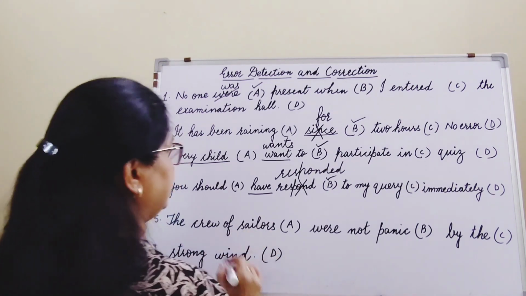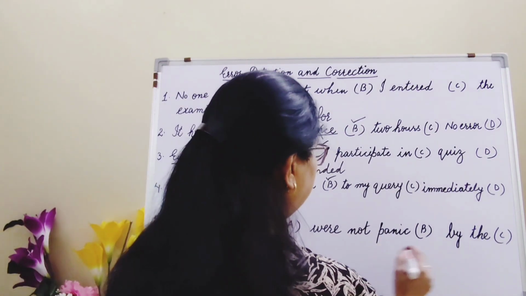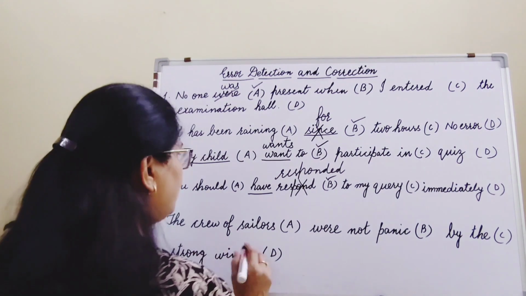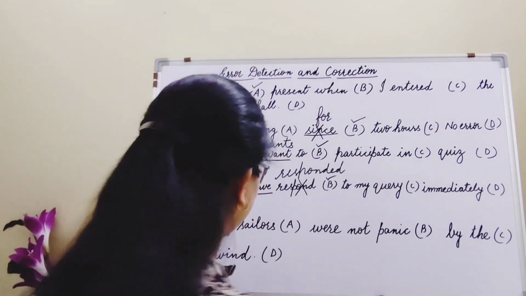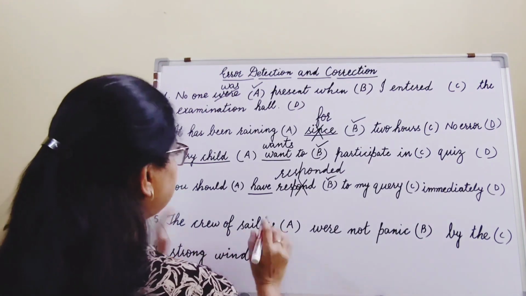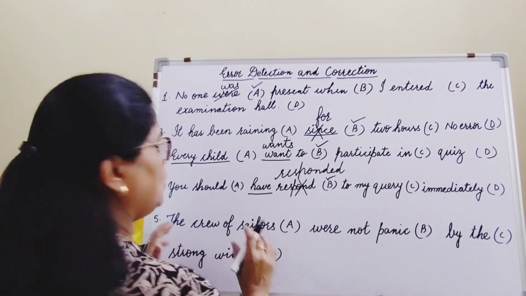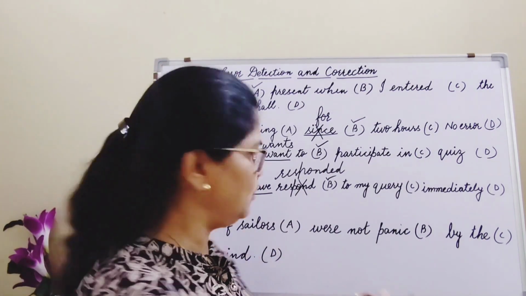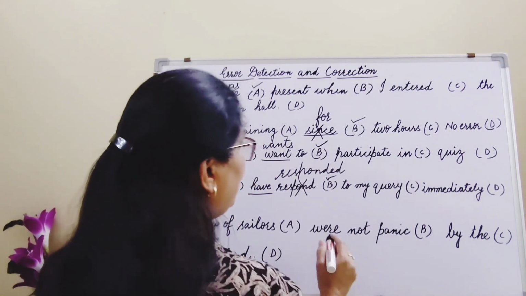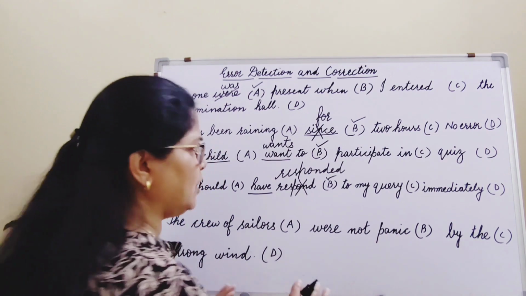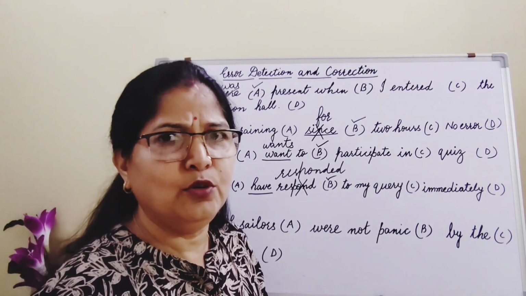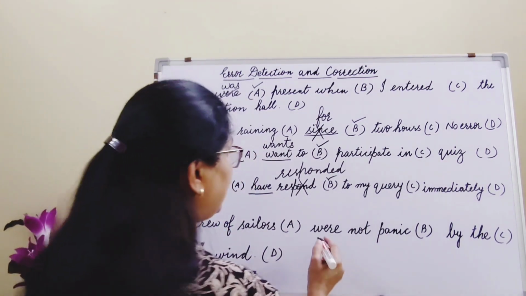The crew of sailors were not panicked by the strong wind. Oh, it seems it's correct. No, but here you have to find out. The crew of sailors is not wrong. The crew of sailors means the people who are the crew members. Were not panic by the strong wind. By the strong wind also has no mistake. So, were not panic.